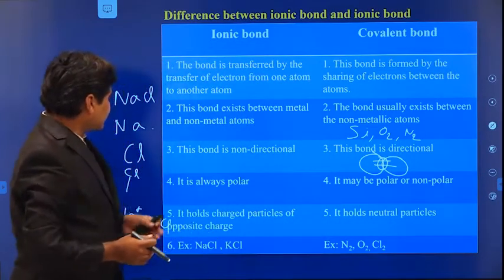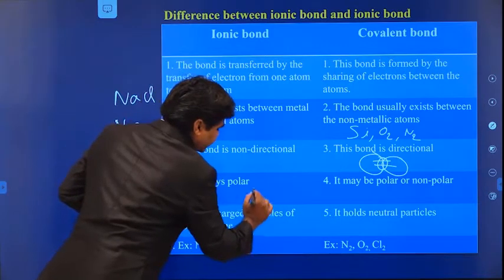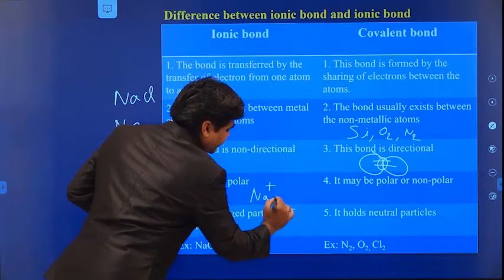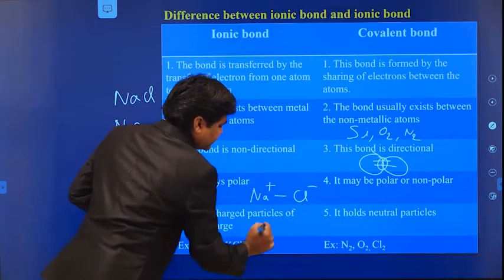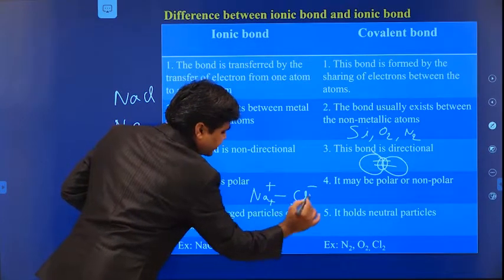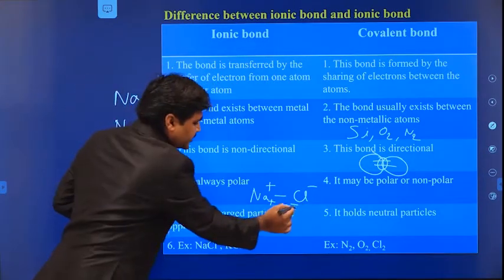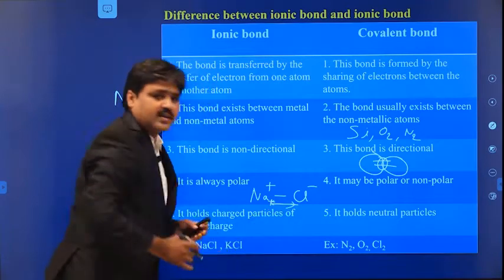And the ionic bond is polar in nature because, as we have seen, when the electron is transferred, the sodium becomes Na plus and the chlorine becomes Cl minus. So here we have a positive charge and here we have a negative charge. Due to this, dipoles are formed. This bond is polar in nature.